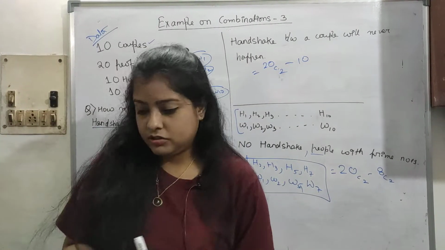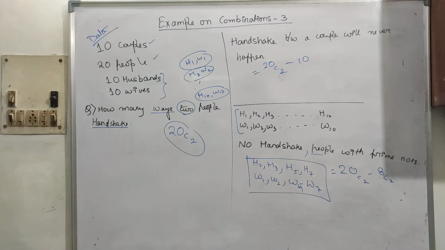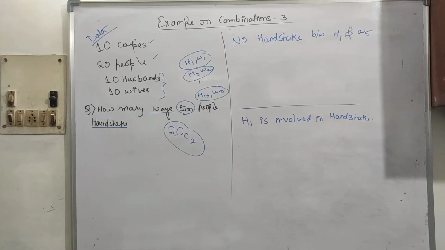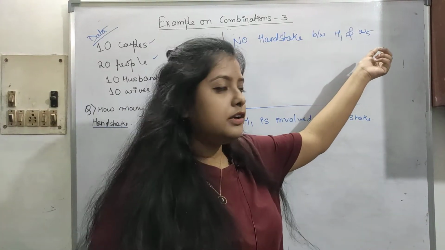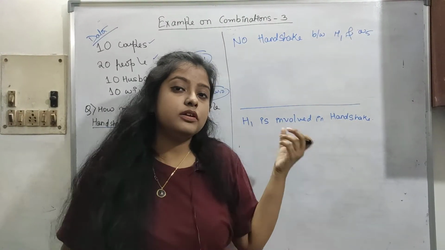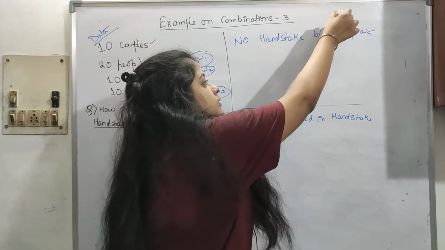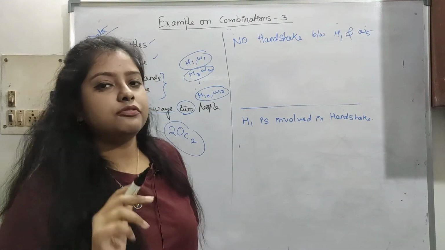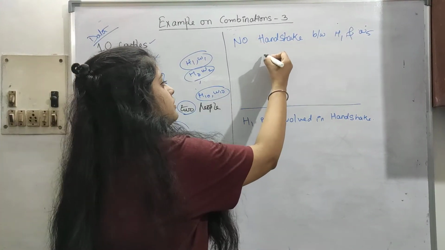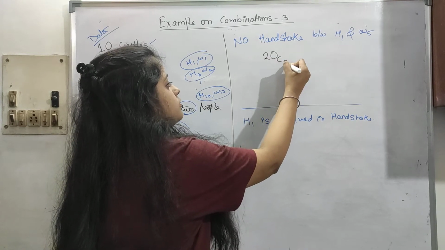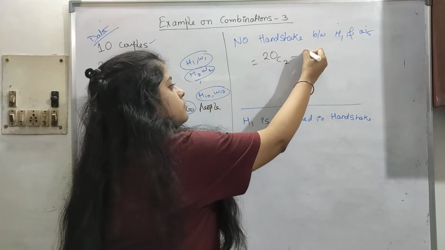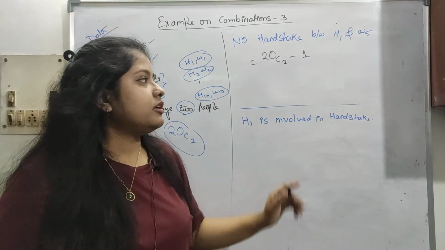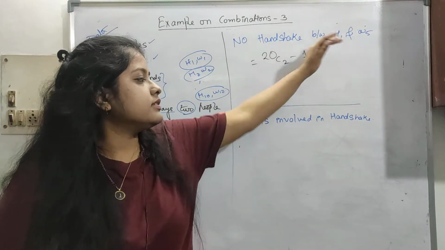Let's see some more restrictions. Now let's see this. No handshake between H1 and W5. This is a particular given case. H1 can handshake with W5 only once. So total we have 20C2, and this is one particular case, not more than one, so one case is subtracted from the total. This is our answer.